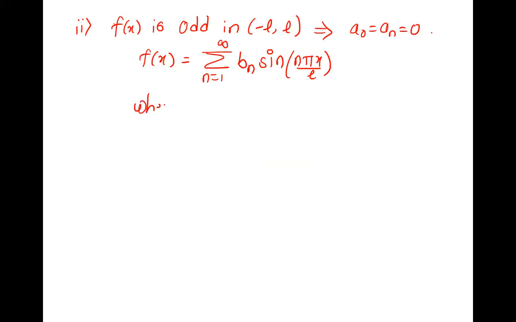We need to find only Bn. Bn is 2 upon L, integration 0 to L, f of x into sin n pi x by L dx.